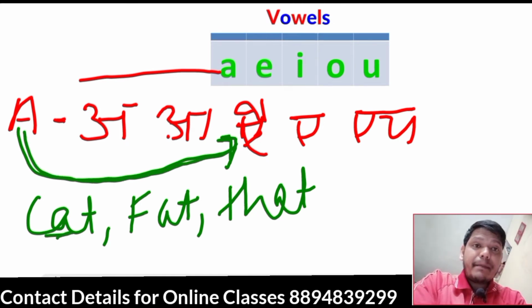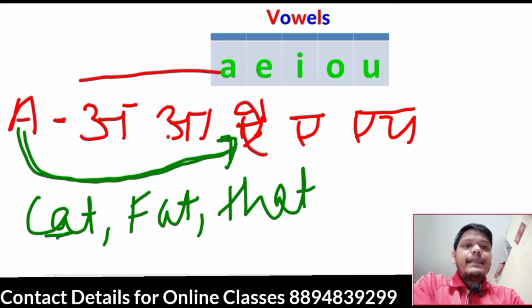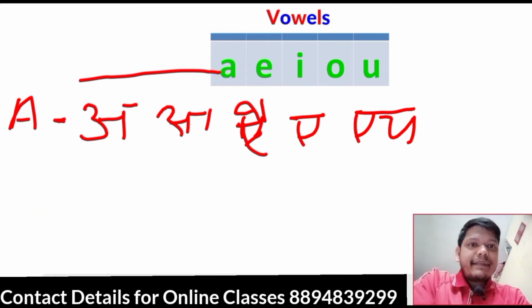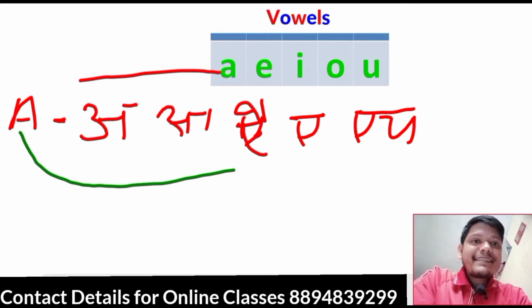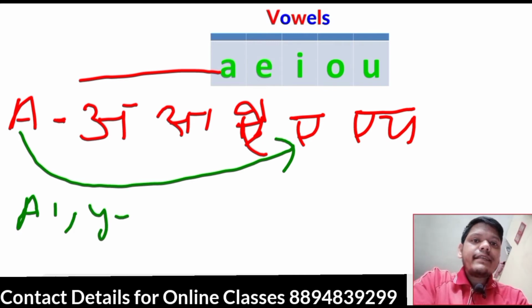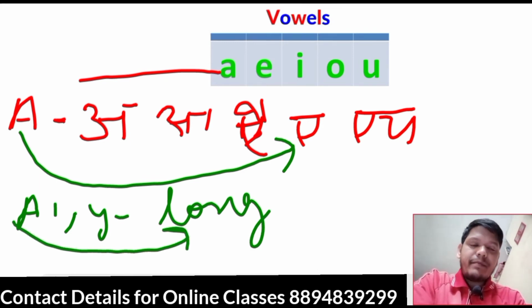This is the significance of pronunciation. Hope it's also clear. Vowel A giving sound O, vowel A giving sound A, vowel A giving sound A. Number 3. Let's go to next, number 4. Next, vowel A giving sound A. This is little long. Fine. The rule for this particular sound is that if after A there is used I and Y, the sound will be long sound. That means vowel A will give the long sound. This we need to remember.